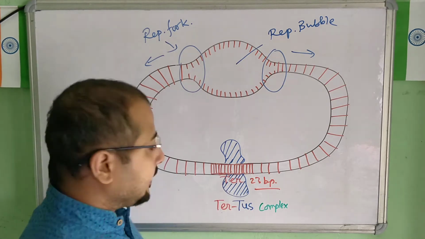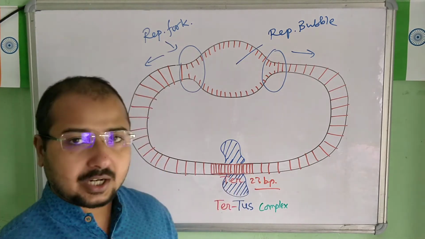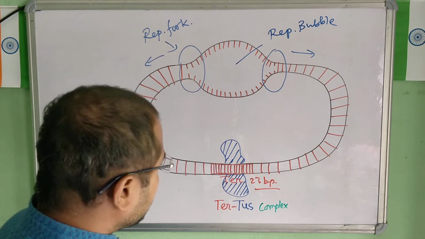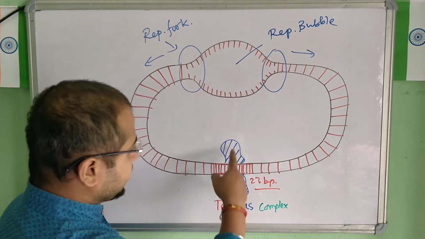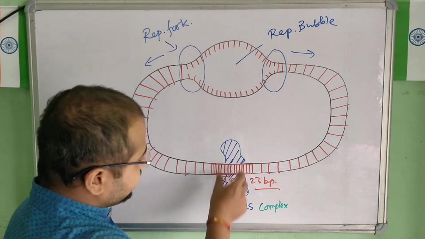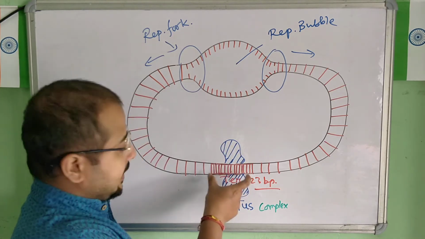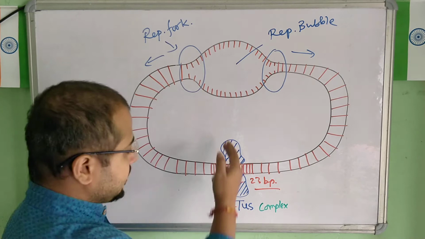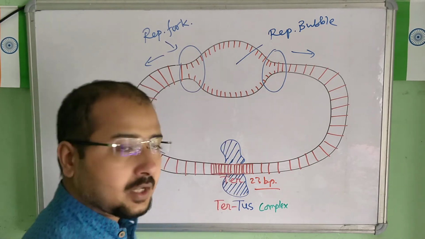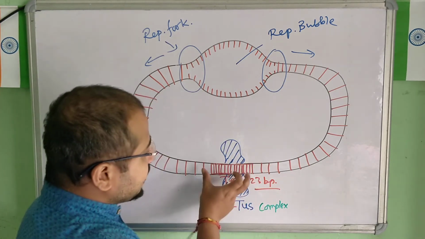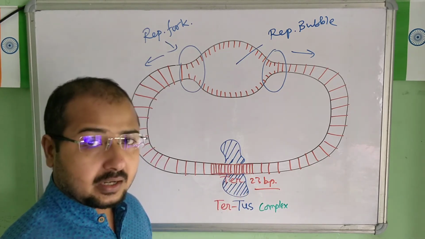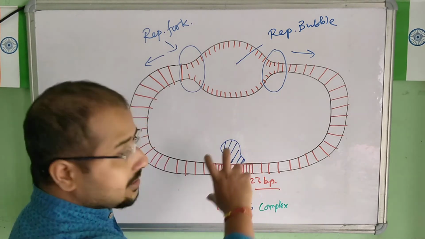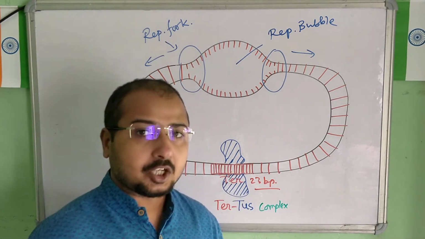This TAR sequence is the site for binding a particular protein known as TAS protein. This blue one is the protein that binds at this TAR site. When this TAS protein binds with the TAR site, it forms a TAR-TAS complex. Clear? This is the site where the termination will ultimately take place.